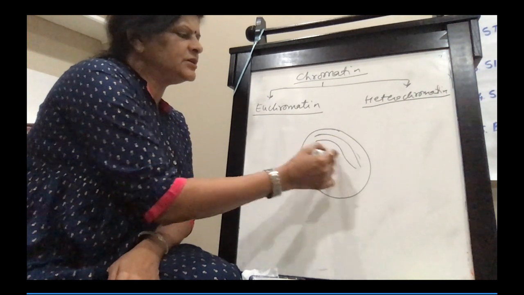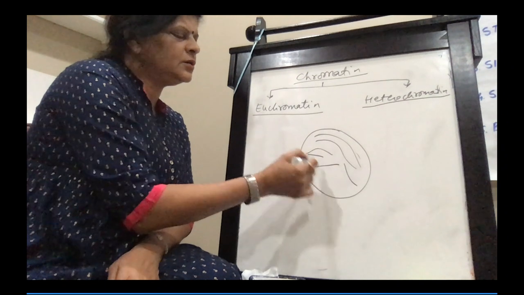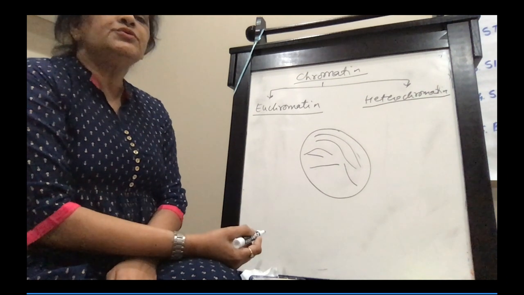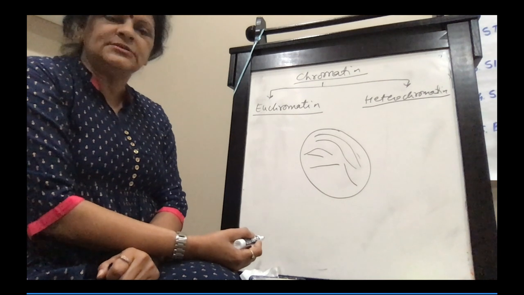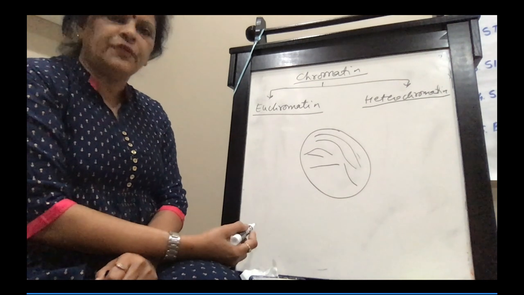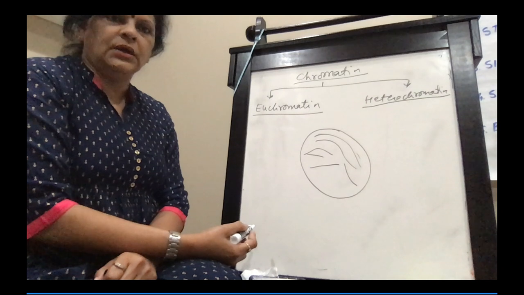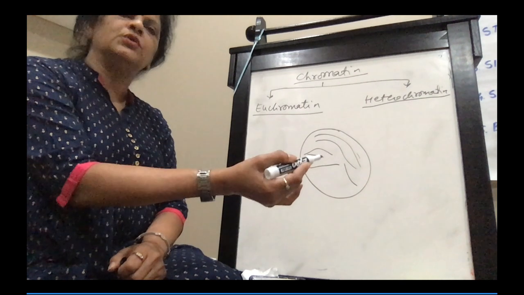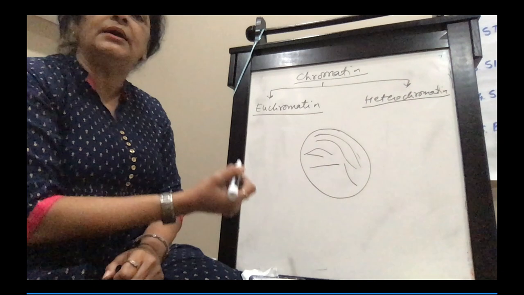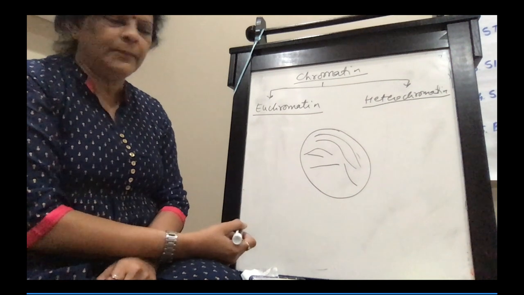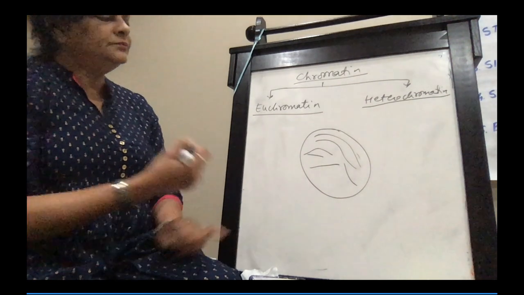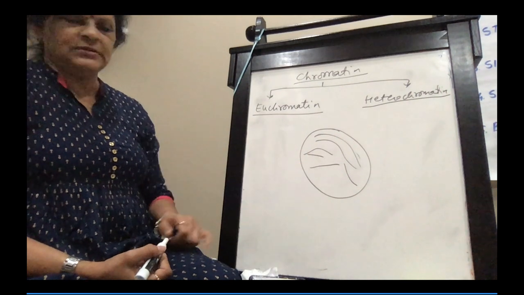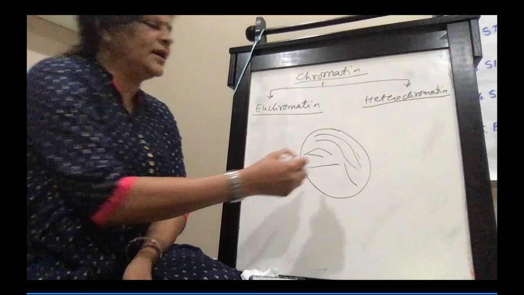These are the thread-like structures, which are the chromatin. If the number of chromosomes in a human cell is 46, chromatin will also be 46. So 46 chromatin will give rise to 46 chromosomes. Chromosome is actually the condensed form of chromatin. Here I've drawn 1, 2, 3, 4, 5, 6 chromatin.